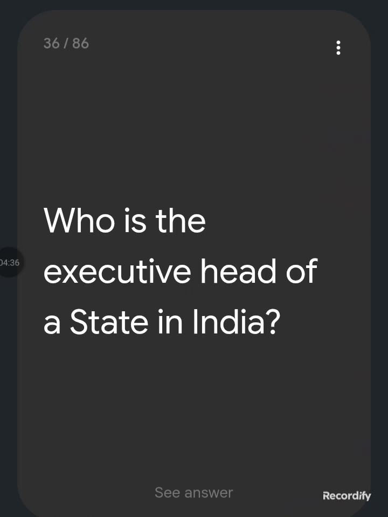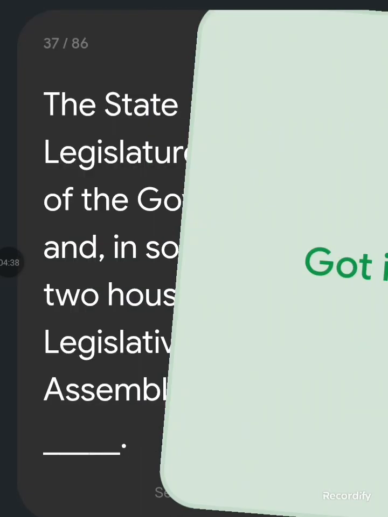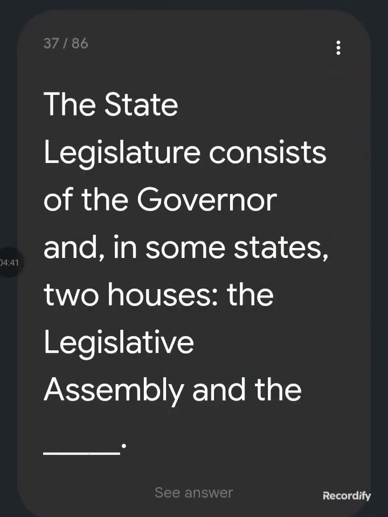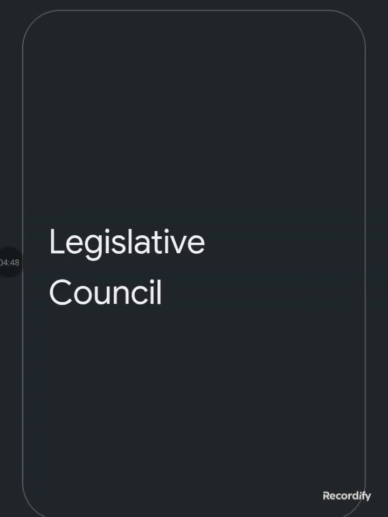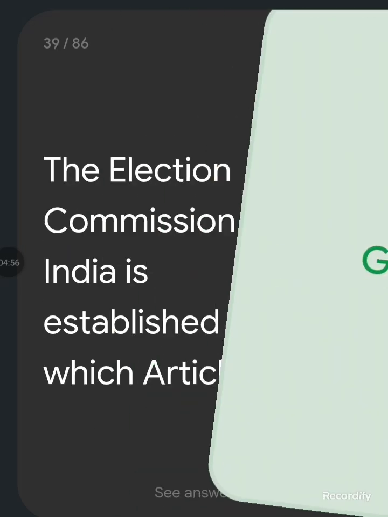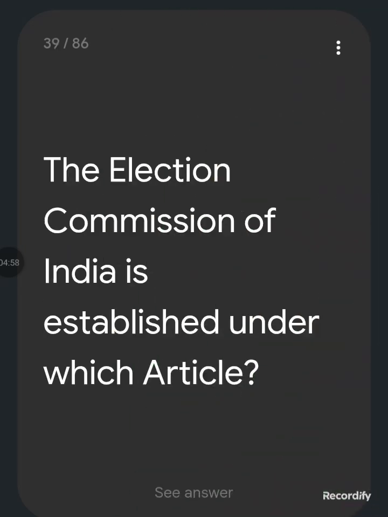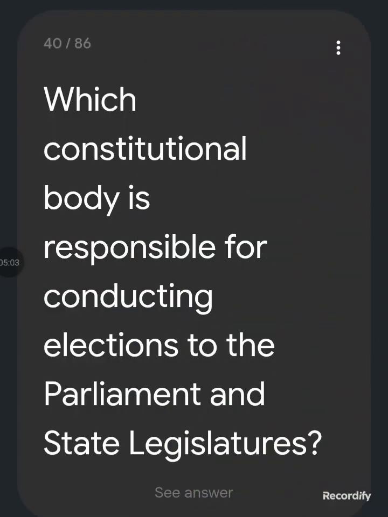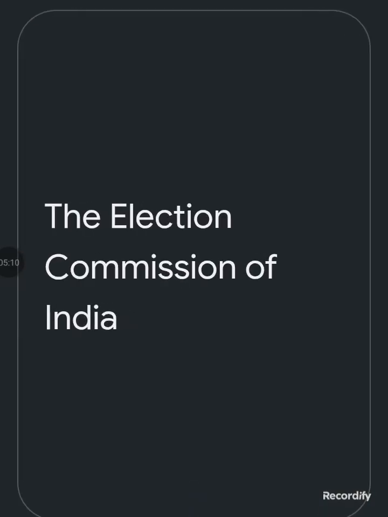Who is the executive head of a state in India? The Governor. The state legislature consists of the Governor and, in some states, two houses: the legislative assembly and the legislative council. Article 214 states that there shall be a High Court for each state. The Election Commission of India is established under which article? Article 324. Which constitutional body is responsible for conducting elections to the Parliament and state legislatures? The Election Commission of India.